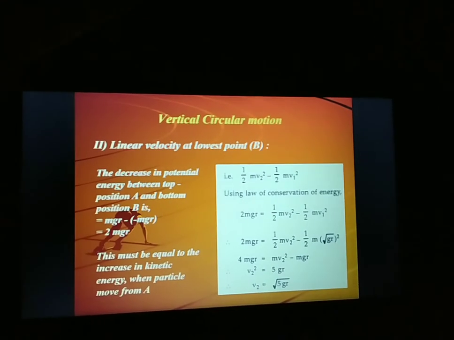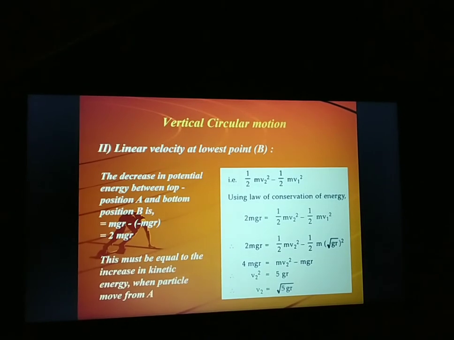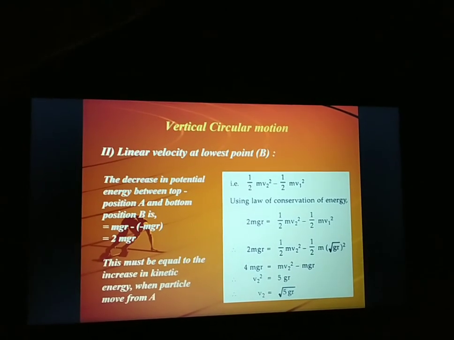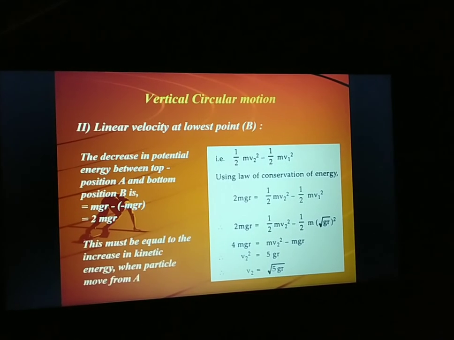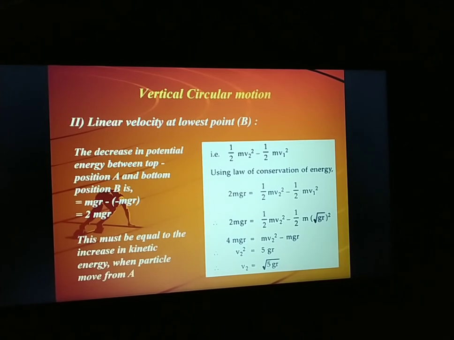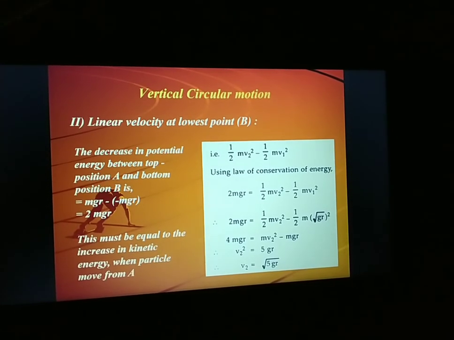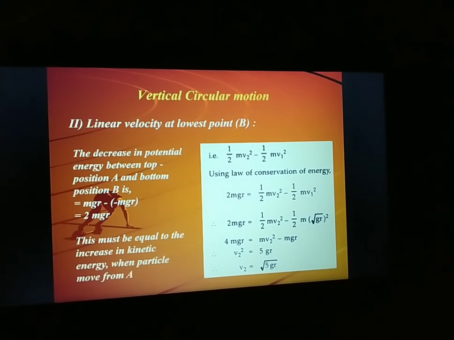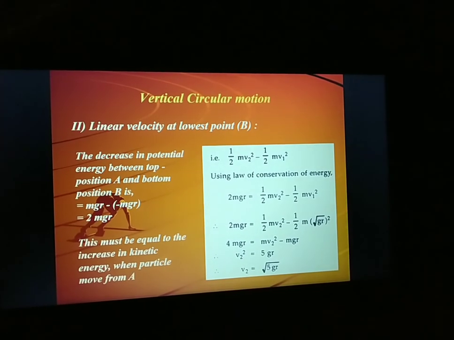Similarly, you can write here the increase in kinetic energy. That will be the difference between the two energies at the top and bottom. So here we are writing 1/2 mv2 square minus 1/2 mv1 square, and that increase in kinetic energy is balanced by the decrease in potential energy, that is 2mgr.